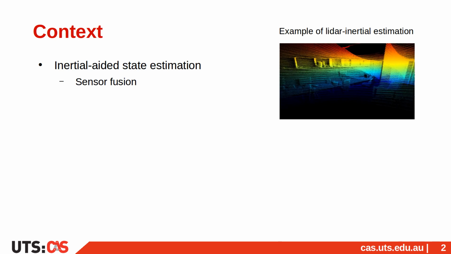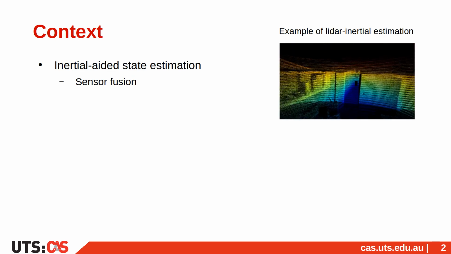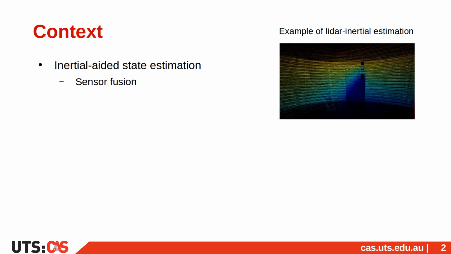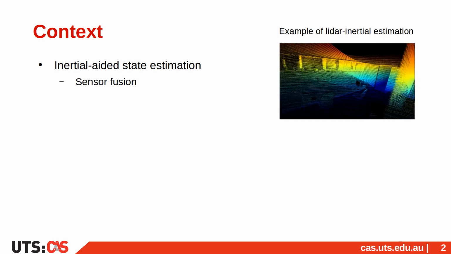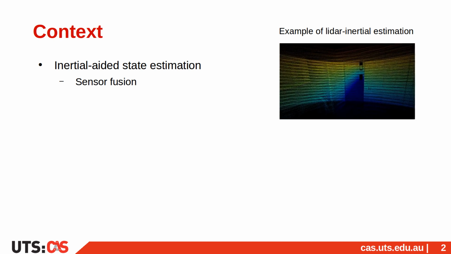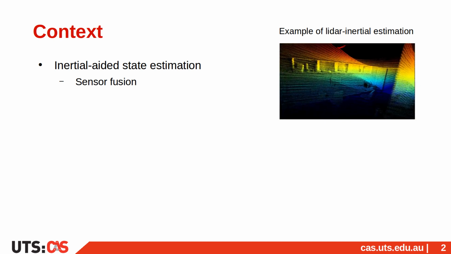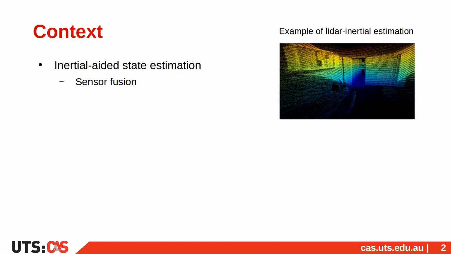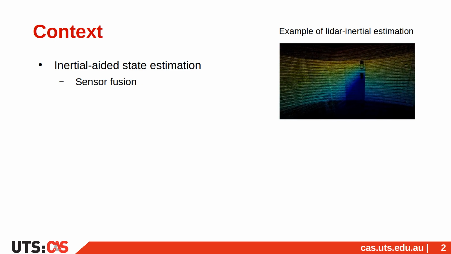With the proliferation of affordable sensing devices, most of the state-of-the-art localization and mapping frameworks perform what we call sensor fusion to leverage the advantages of multiple sensing modalities. Thanks to their low weight and ever-decreasing price tag, inertial measurement units, IMUs, became ubiquitous. This work aims to help perform state estimation for multi-sensor systems that comprise an IMU.